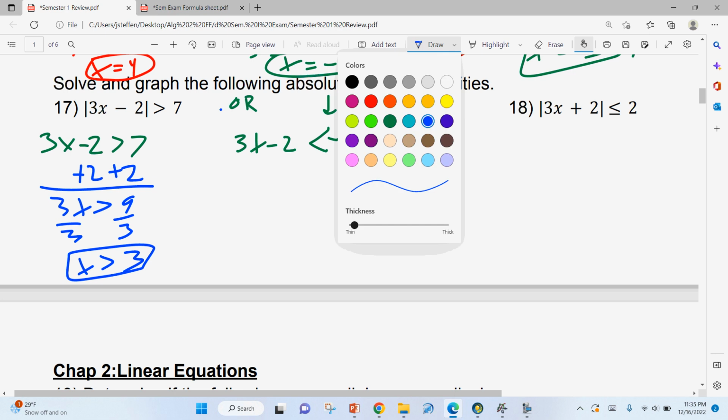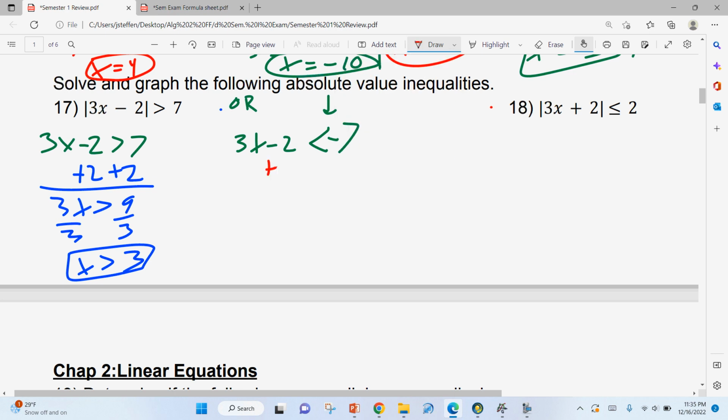Over here, add 2. 3x is less than negative 5. Divide by 3, divide by 3. This one we end up with a fraction. I think I remember that from the answer key.